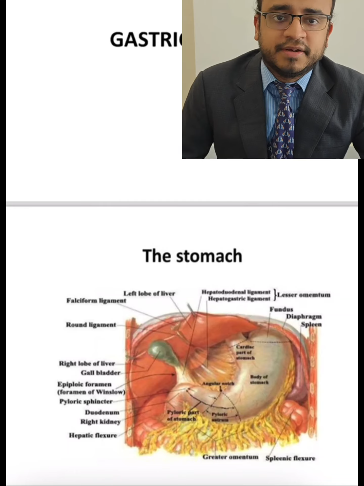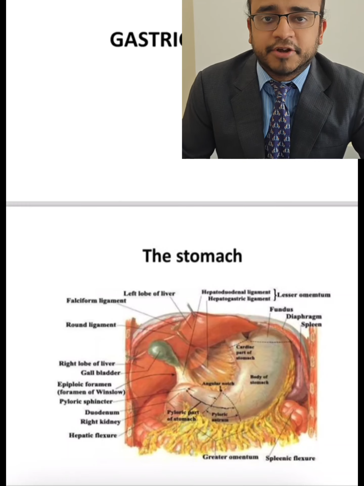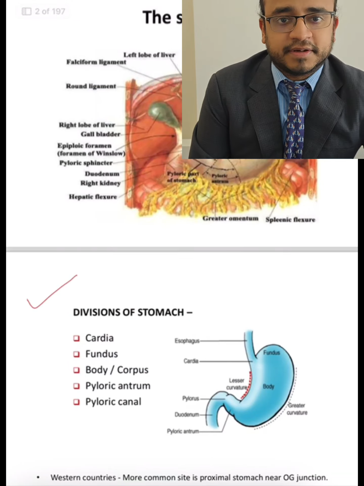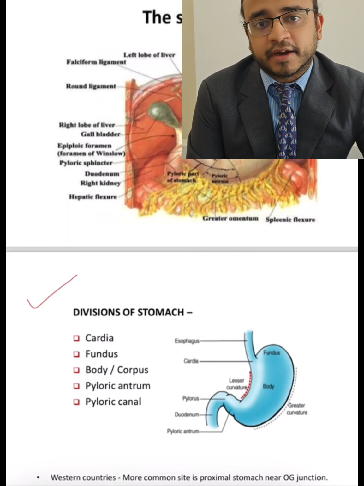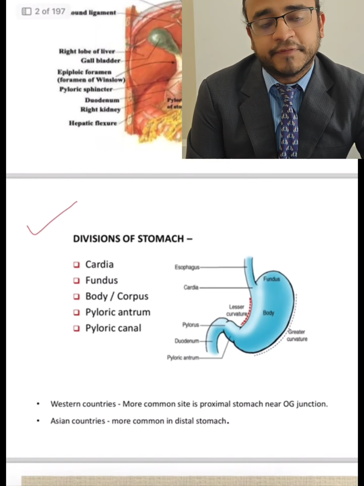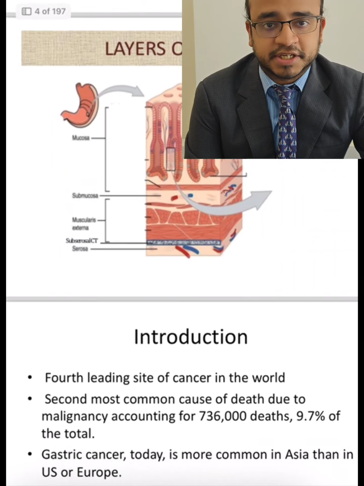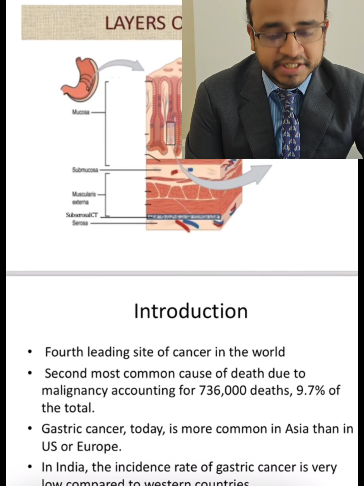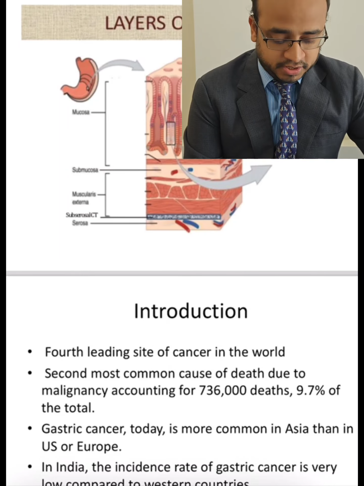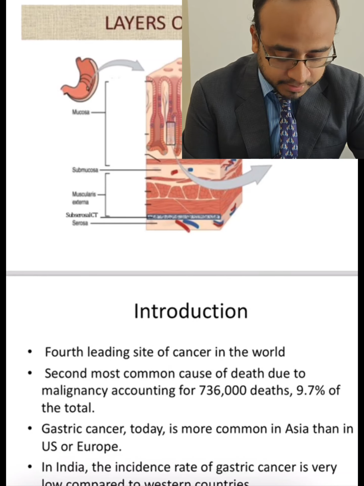So like the anatomy. The stomach, as you know, is a muscular organ which helps in protein digestion mainly, and it consists of the cardia, the fundus, the body, the pyloric antrum and the pyloric canal. In Western countries, stomach cancer is more common in the proximal stomach near the GE junction, that is the gastroesophageal junction, whereas in Asian countries it is more common in the distal stomach. If we come to the histological layers of the stomach, we have the mucosa, then the submucosa, then the muscularis, the subserosa and the serosa.